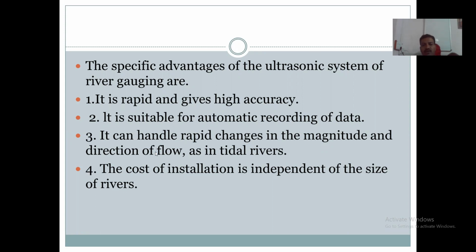Second advantage is it is suitable for automatic recording of the data. That means where we want to do automatic recording, this is suitable. And third advantage is it is suitable when there are rapid changes in the magnitude and direction of flow, as in tidal rivers. If there are changes in the cross section or velocity of flow, or rapid changes in the magnitude and direction of flow, in that case this method is suitable.